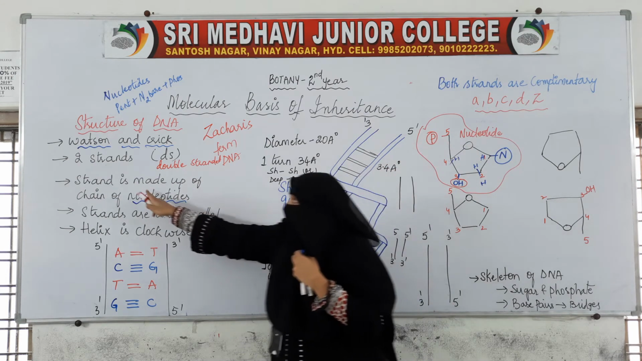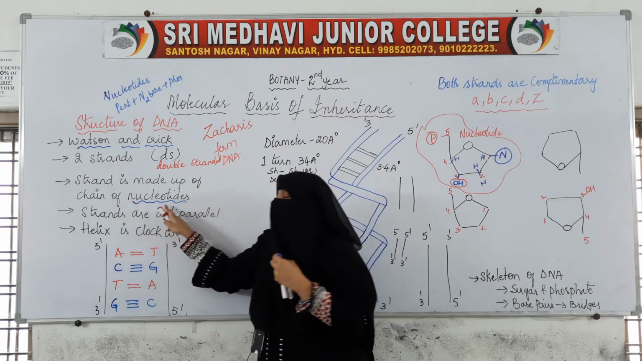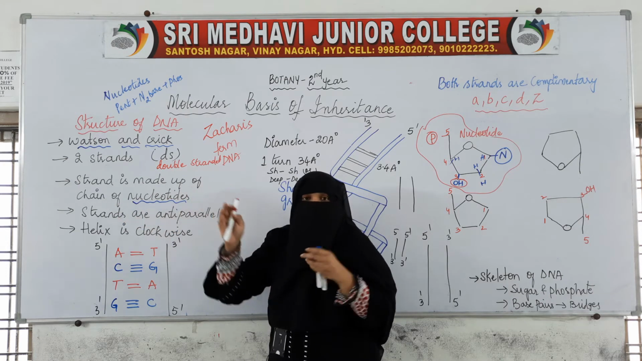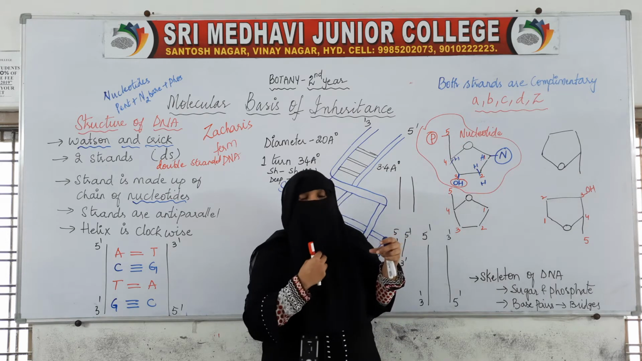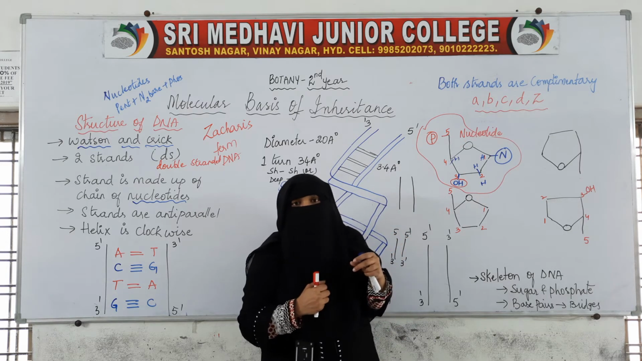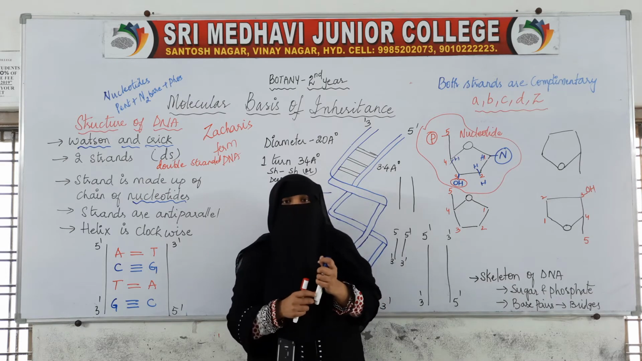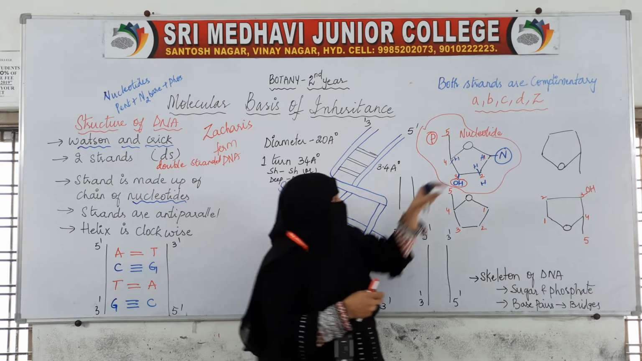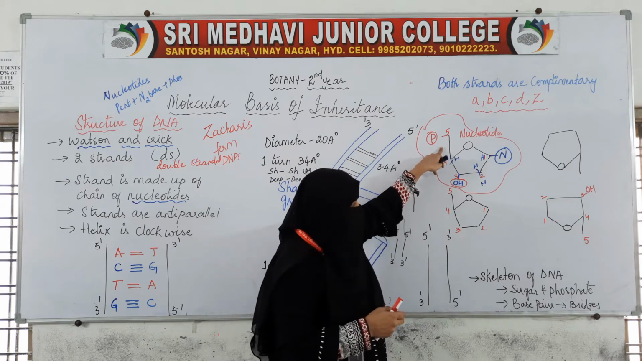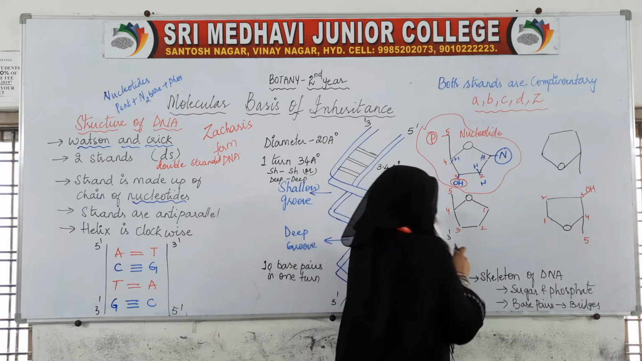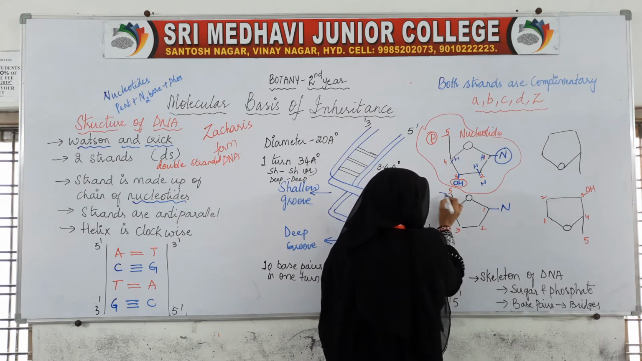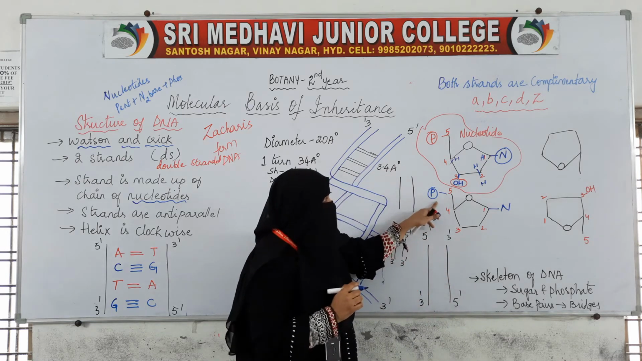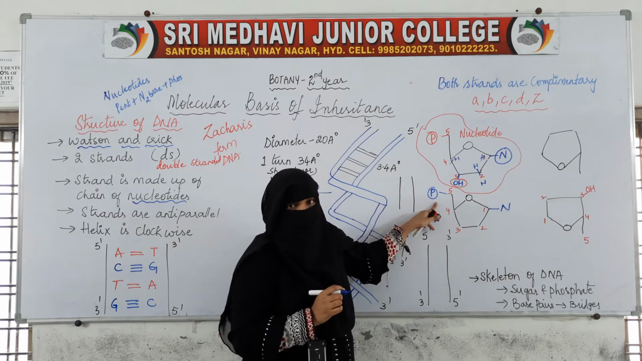We said that DNA is made up of a chain of nucleotides. So this is one nucleotide, and like this, many nucleotides are together making a chain. Again, this is the sugar, this is the nitrogenous base, and to this fifth carbon we have a phosphorus group.